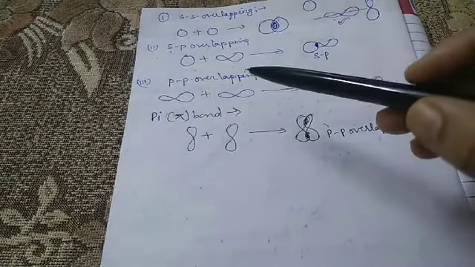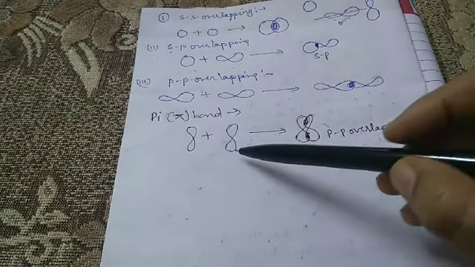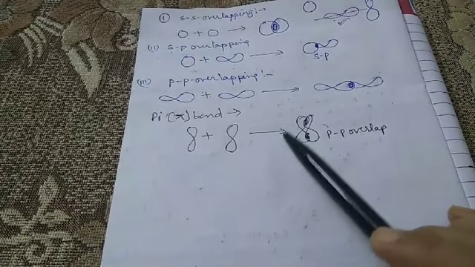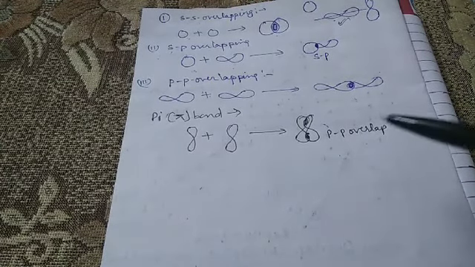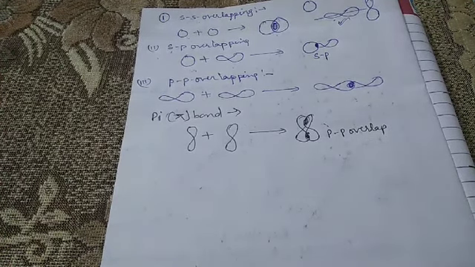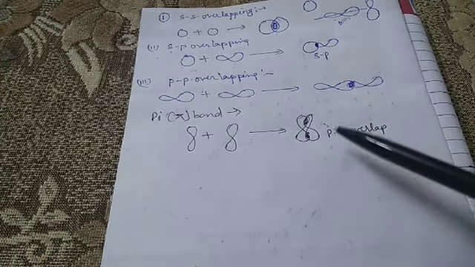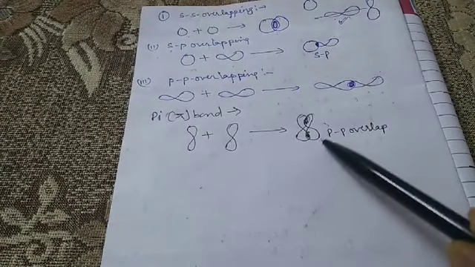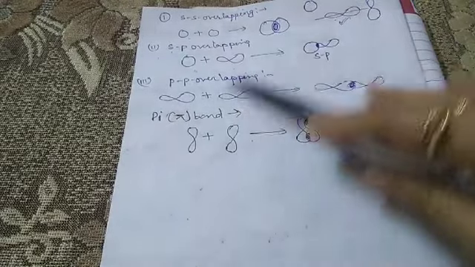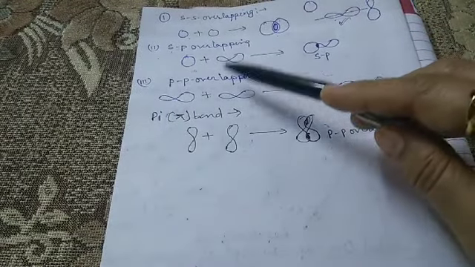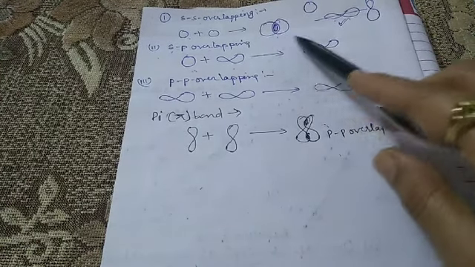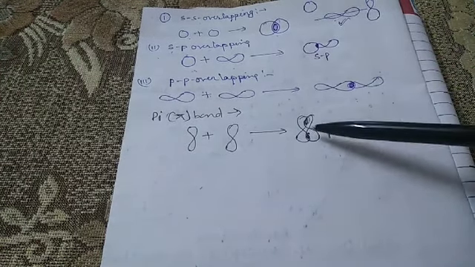If we want to talk about the strength of the sigma and pi bond, the strength of a covalent bond depends upon the extent of overlapping of the atomic orbitals forming the bond. During the formation of the sigma bond, the overlapping of the orbitals takes place to a larger extent in comparison to the pi bond.